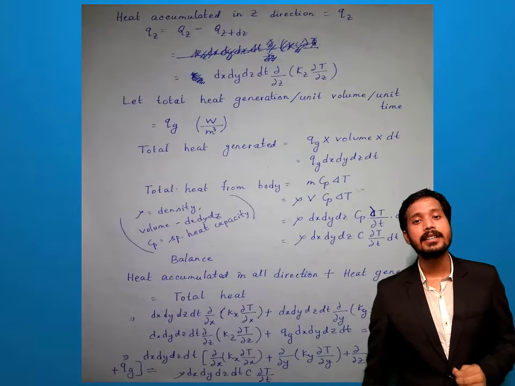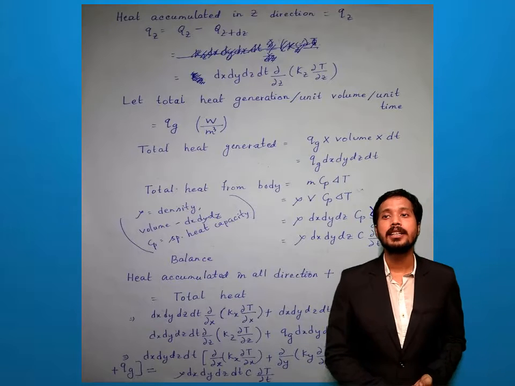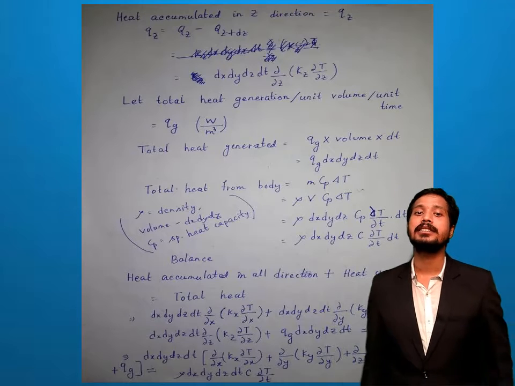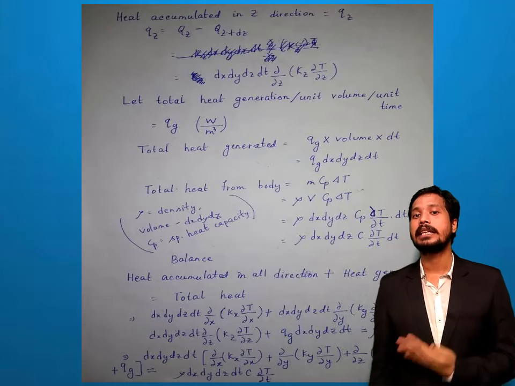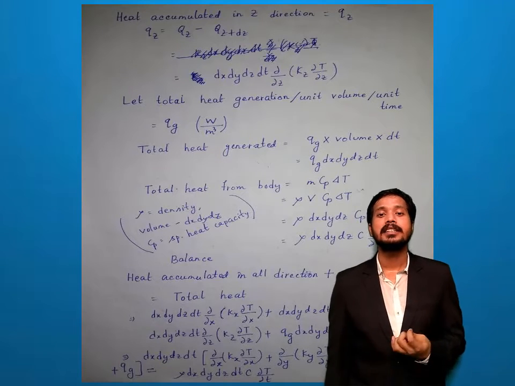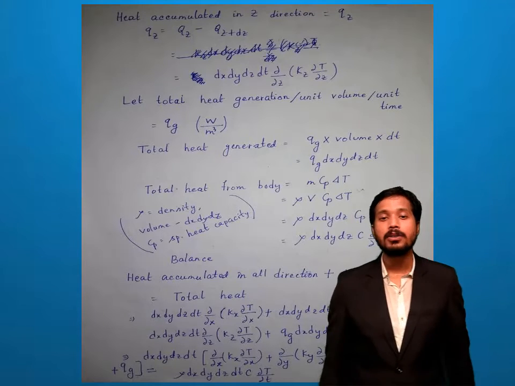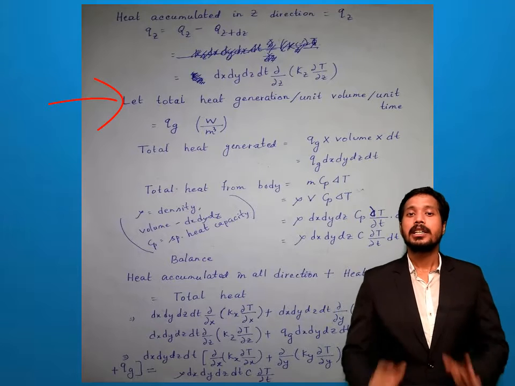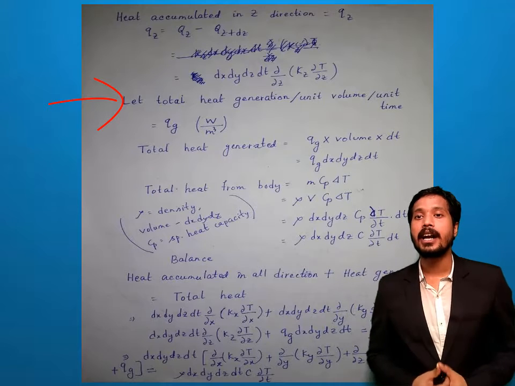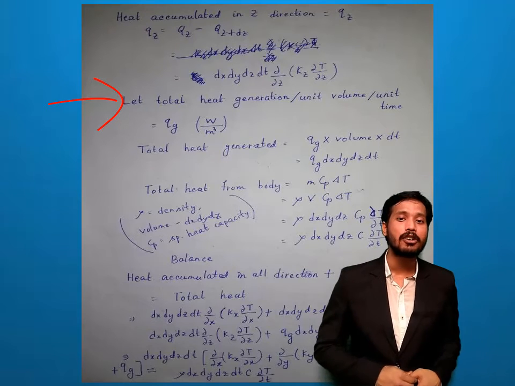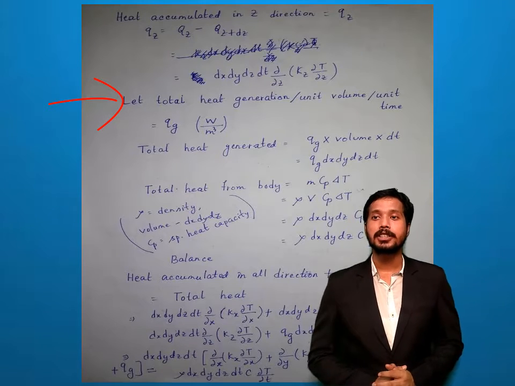So you see, we can write qz minus qz plus dz same way. So we can finally write dx into dy into dz into dt into del z of kz into del t by del z. So these are the heat accumulation in x, in y and in z dimension. Now if heat accumulation occurs, now there is a possible chance of heat generation. So we assume that the heat generation per unit volume per unit time is Qg. Unit is watt per meter cube.